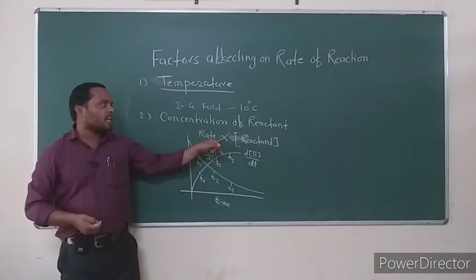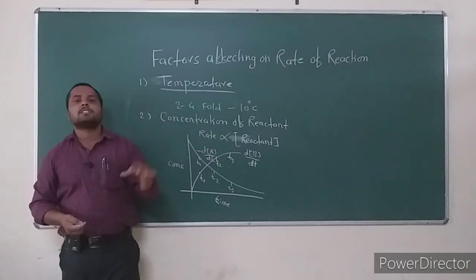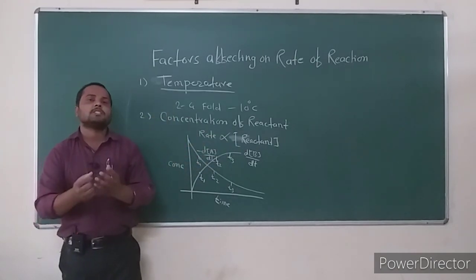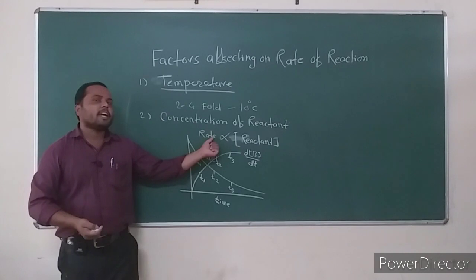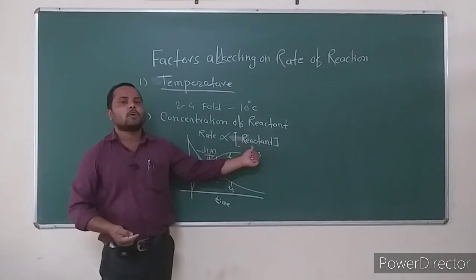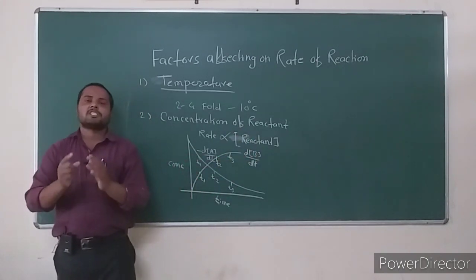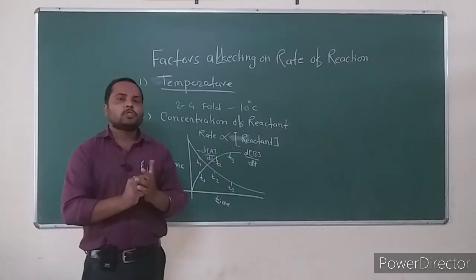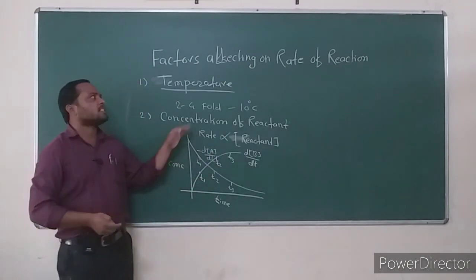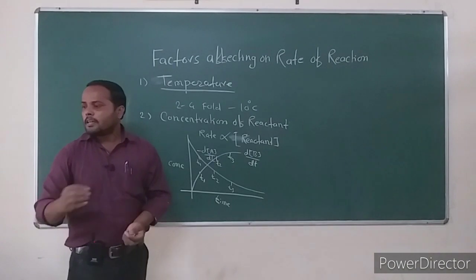In every chemical reaction, the concentration of reactant decreases with time and the concentration of product generally increases with time. The rate of reaction is directly proportional to the concentration of reactant. As the concentration of reactant changes, the rate of reaction also changes. This is the second factor which affects the rate of chemical reaction.